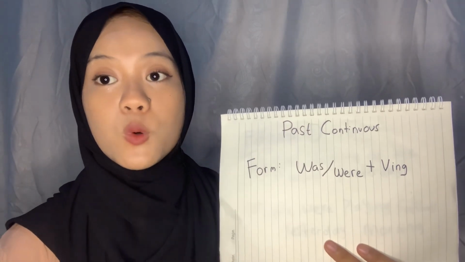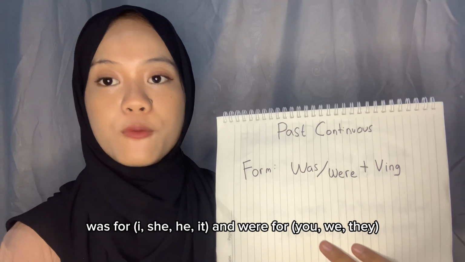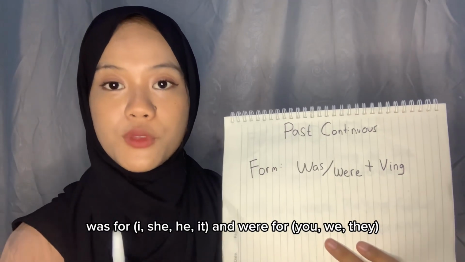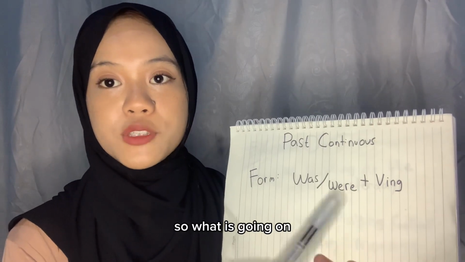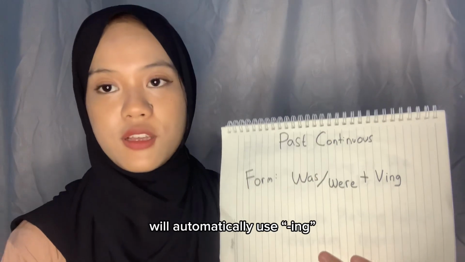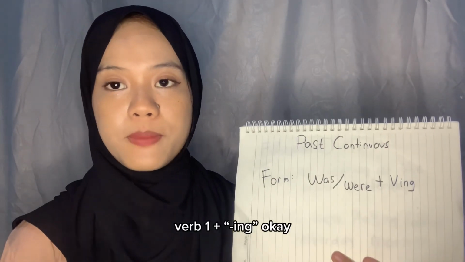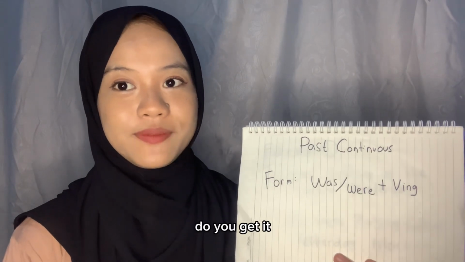Once again, was for I, she, he, it, and were for you, we, they. And this is the verb ing. So what is going on will automatically use ing: verb 1 plus ing. Okay, do you get it?